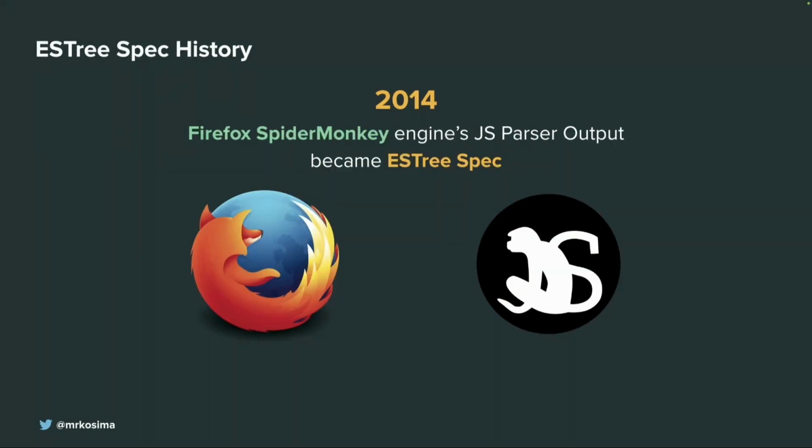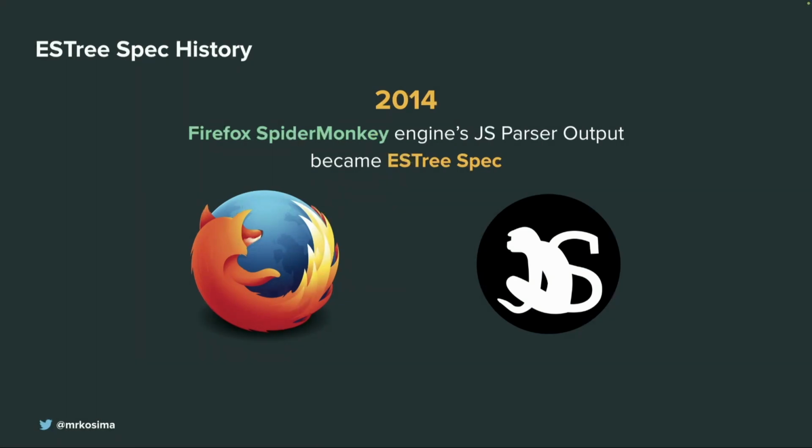So 2014, Firefox, ex-Mozilla, they had a SpiderMonkey engine, which basically parses JavaScript. And it's not only parsing JavaScript, it does many other things. But the parser of this engine basically produces some output, which became a sort of tree.